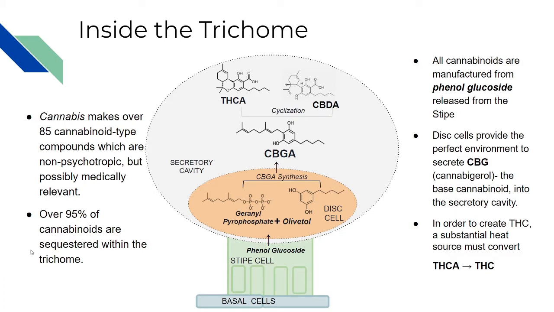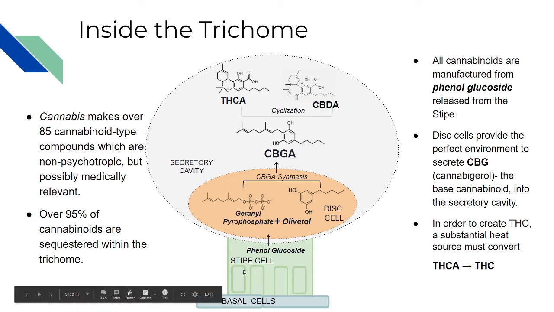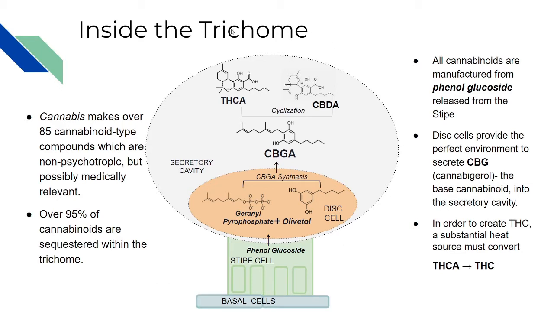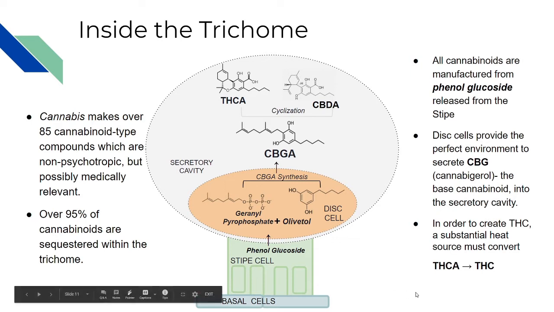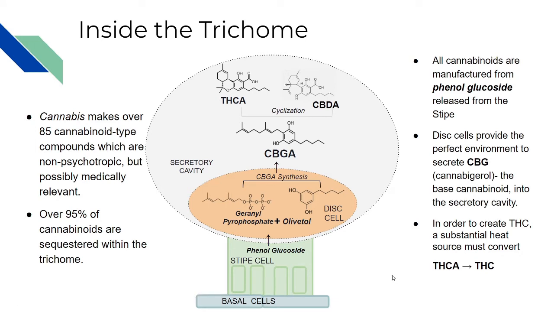Looking inside the trichome, we find two cell types, the stipe cell here and the disc cell in orange, which lead to a secretory cavity, which is in gray. Over 95% of the cannabinoids that are manufactured are made in the trichomes. There are two types of trichomes, tall and short, and cannabinoids are made here from phenol glucosides secreted from the stipe cell. The disc cell releases CBGA that it makes from the phenol glucoside into the secretory cavity.